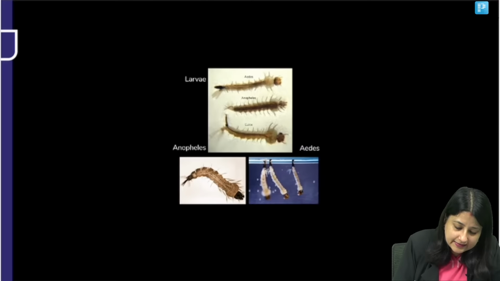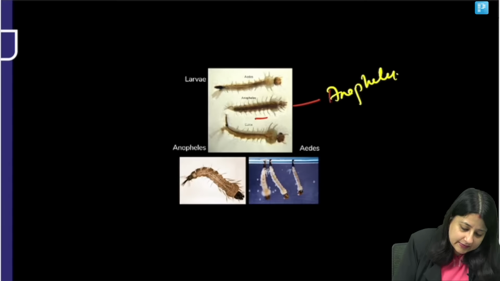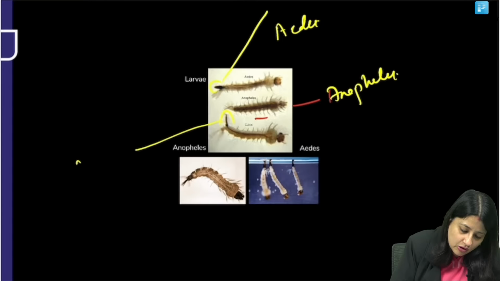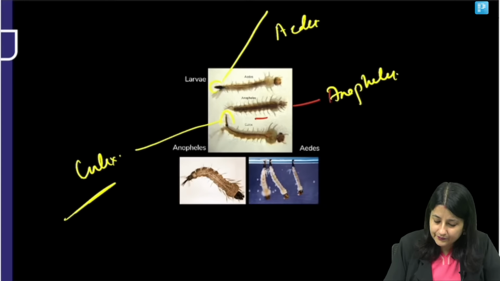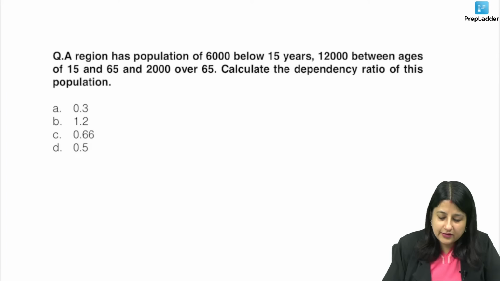If you look, guys, this is Anopheles. Anopheles has no siphon tube. But if you look at this one, here it is very small. The smaller siphon tube, guys, is Aedes. The smaller siphon tube is Aedes. And if you look at this one, it's longer. So the longer siphon tube is Culex. Clear? Okay, moving ahead. Let's look at this question.